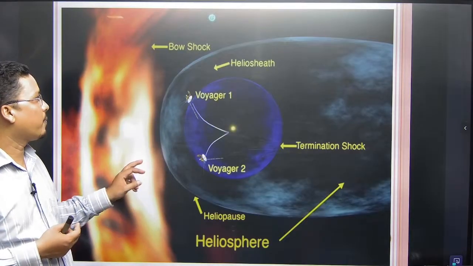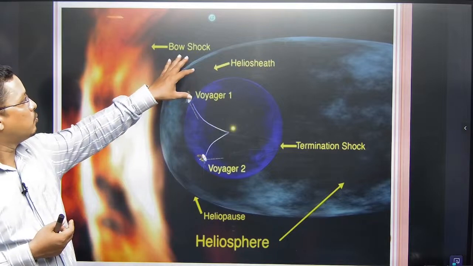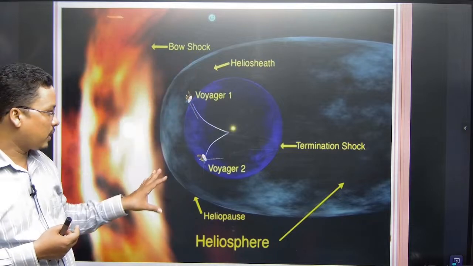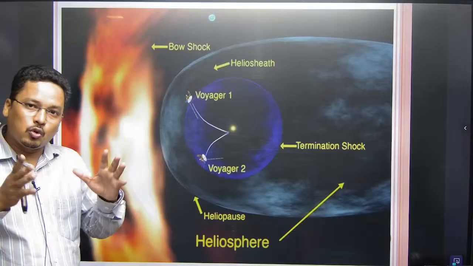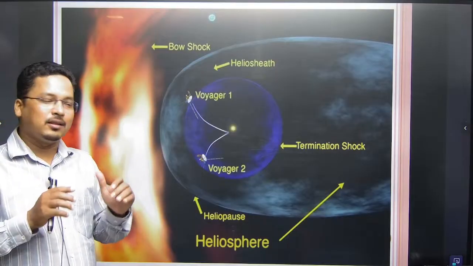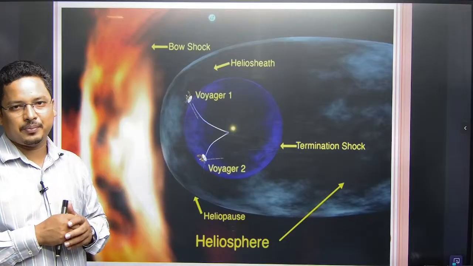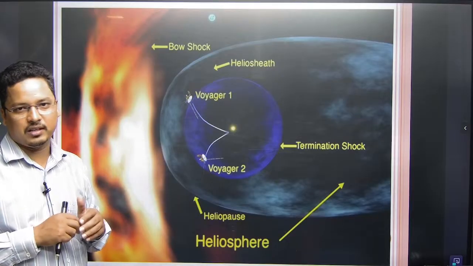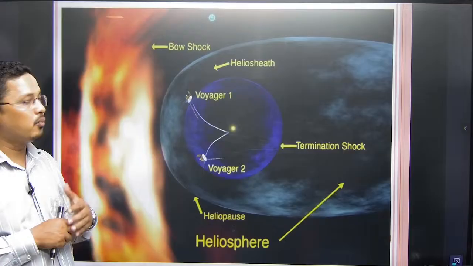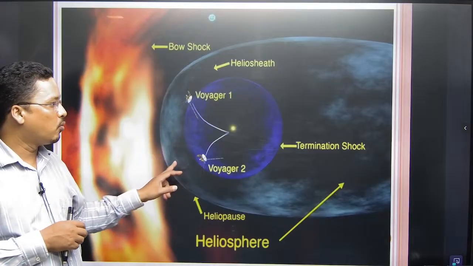Now what does bow shock mean? Solar winds are coming, and this heliosphere is protecting our solar system from the solar wind. That is why we call it the bow shock.